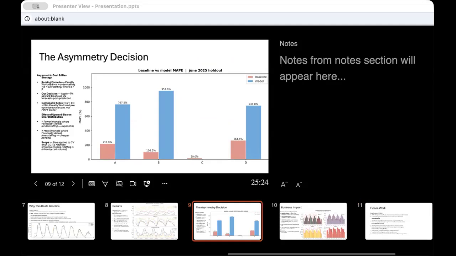This only applies to call volume because that is the metric that directly drives overstaffing and understaffing. The goal is to minimize the cost of error. Next slide.